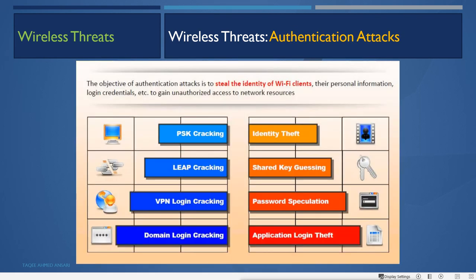Then under the threats of wireless we have authentication attacks also. The objective of this authentication attack is to steal the identity of Wi-Fi clients, their personal information, login credentials, etc., to gain unauthorized access to network resources. So we have the pre-shared key cracking. This will do what? It will do the identity theft. Then LEAP cracking, it will do the shared key guessing. Then VPN login cracking, that means password speculation. Domain login cracking will do application login theft.